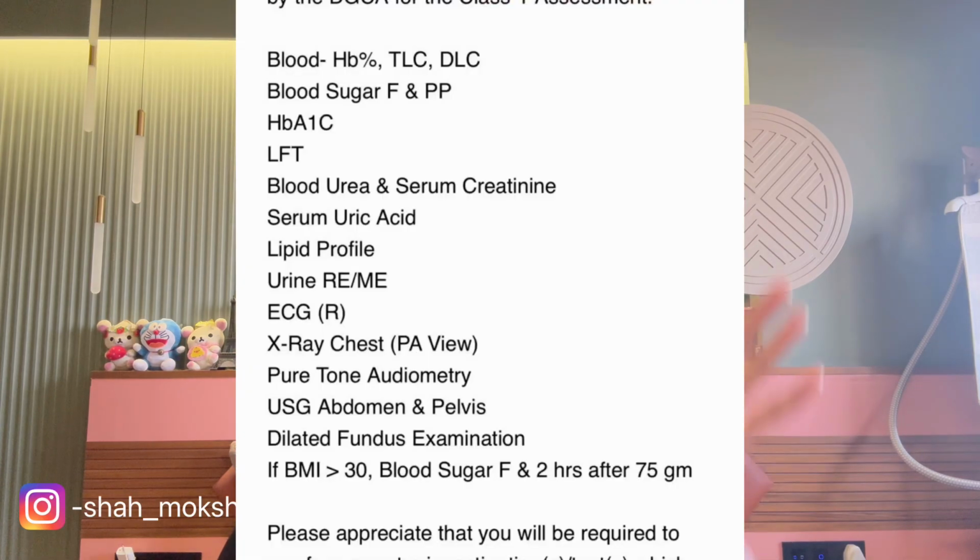Before going there, you have to do all your tests. They are not going to do any of it. They check the reports and then do your tests. So first of all, what all things you have to get done. I have a screenshot, I'll put it right here. You can all see it, and if you are also going, you'll know what you're doing.